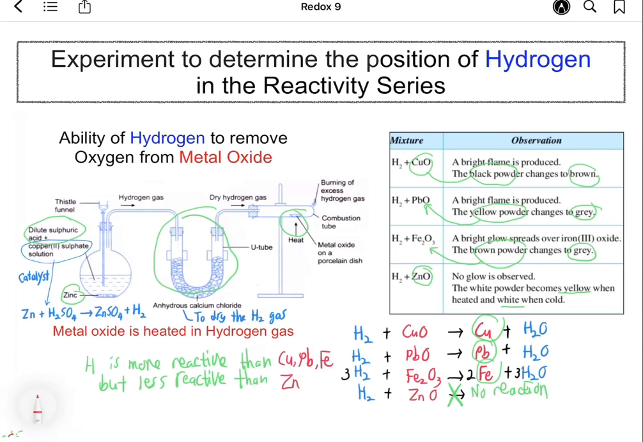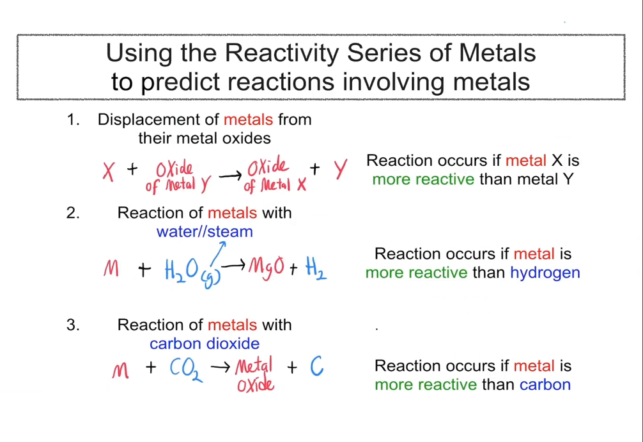So aside from predicting the reaction of metal oxide with carbon or hydrogen, the reactivity series of metal towards oxygen can also assist us in predicting reactions involving metals. For example, displacement of metal from the metal oxide. If metal X is more reactive than metal Y, metal X can remove oxygen from the oxide of metal Y to form the oxide of metal X and metal Y. Next, we can deduce whether metal can react with steam or water in gaseous form.